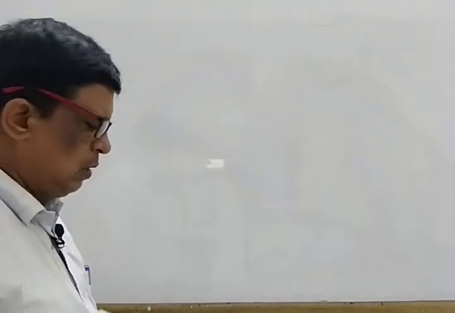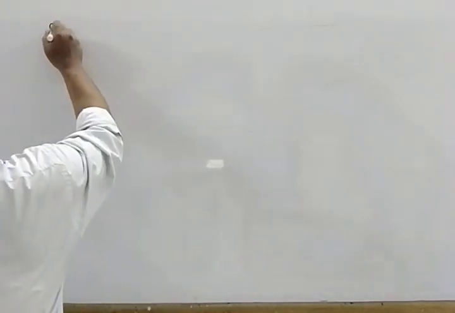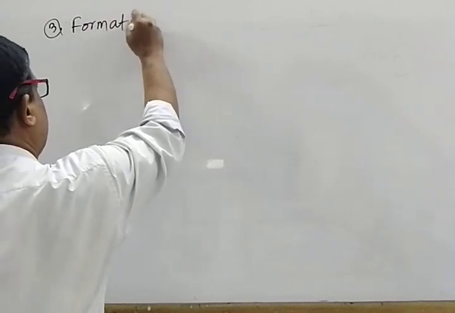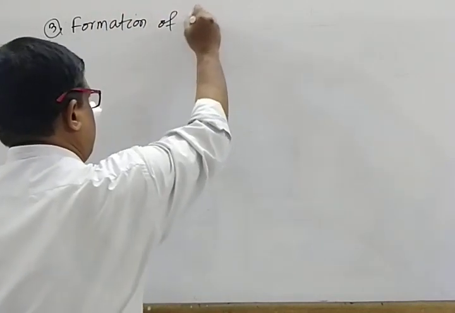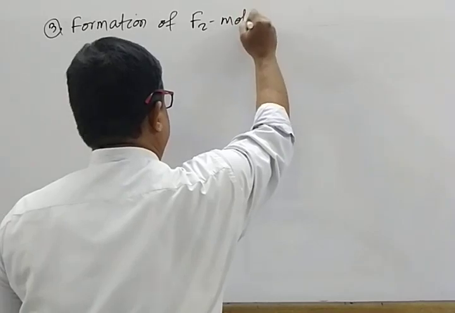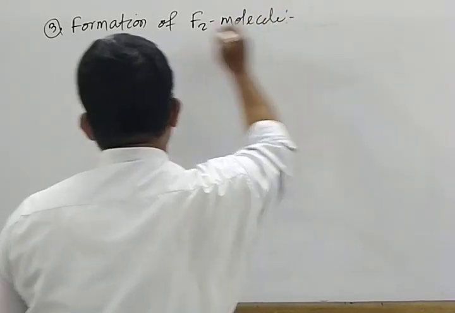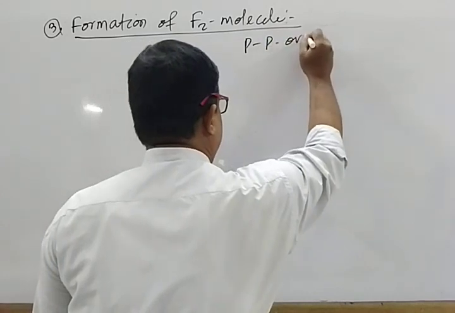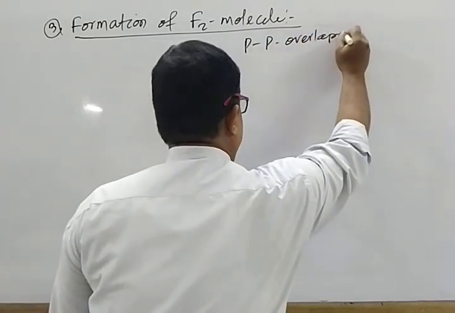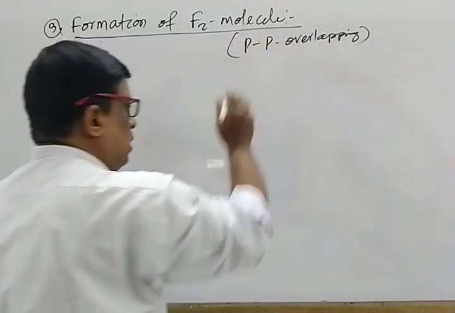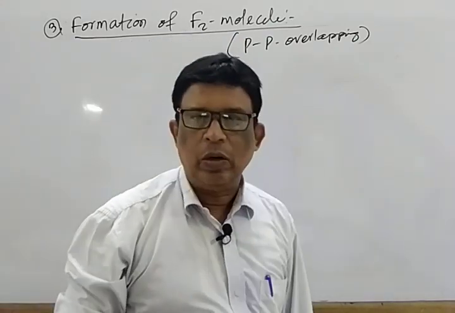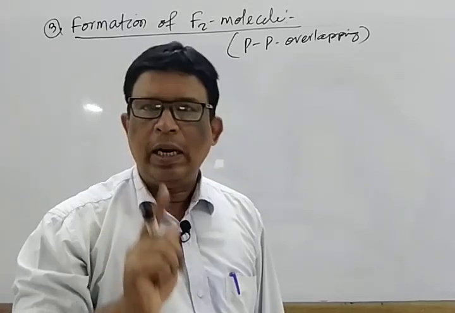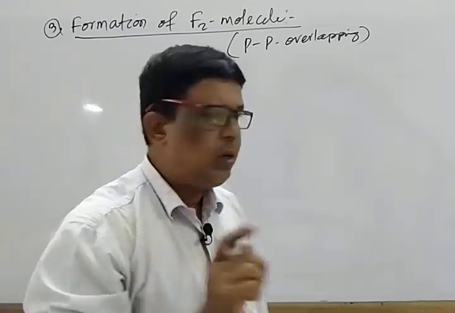That is known as PP overlapping. Mark that, of fluorine. Just before, we went through the electronic configuration: fluorine atom has only one unpaired electron, that is 2pz1. Mark that.